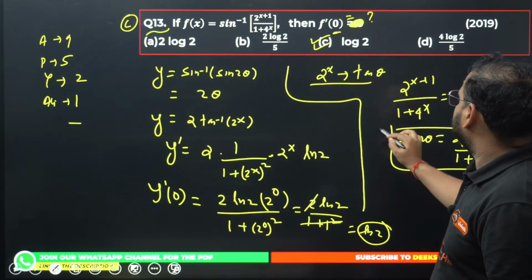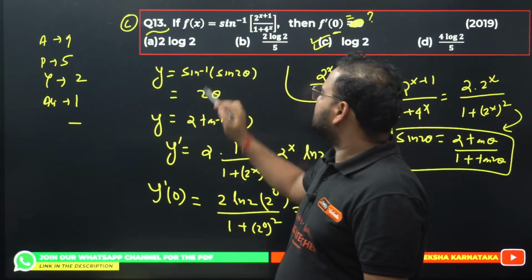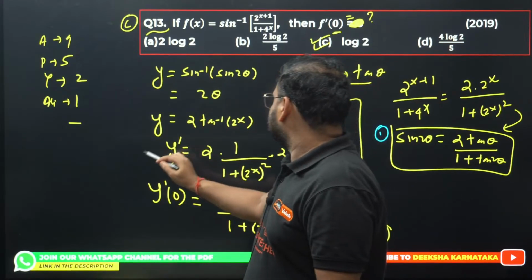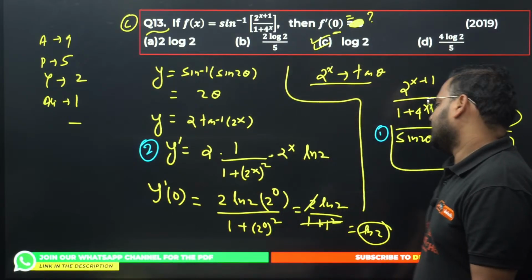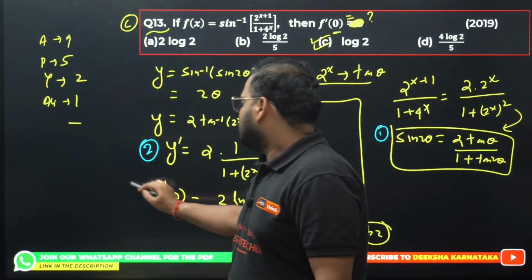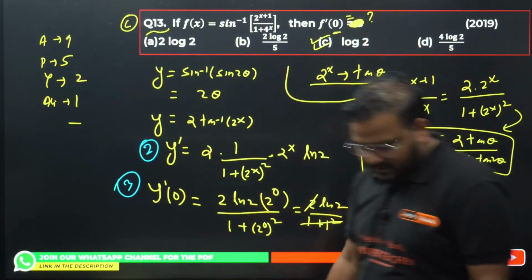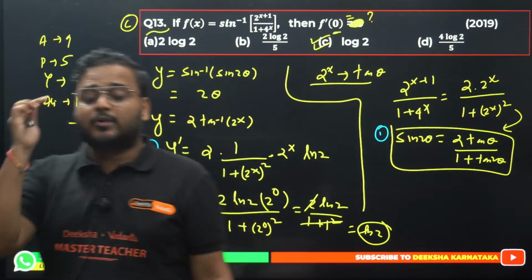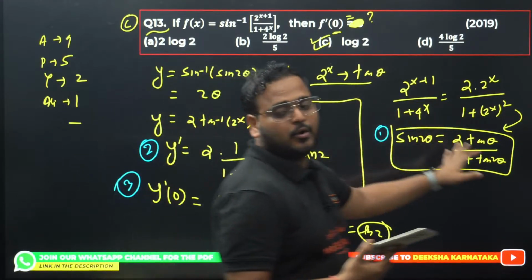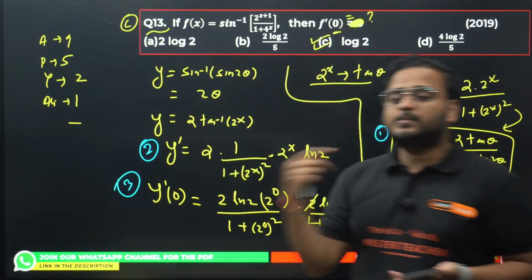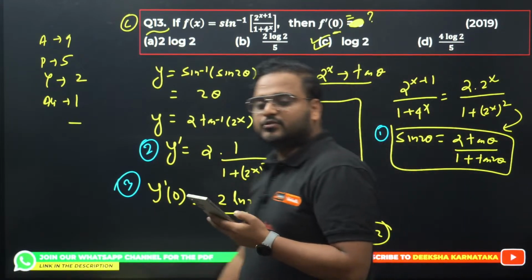So what is the most important step over here? This is step number 1. You got to know this step. Then you don't have to do this. This is very simple. This is my second step, which is important. Second step, y inverse, and this is also important. So this becomes a 3-step question then. Other than that, what you can see written on the screen is basically what is to be understood in the mind. You cannot write all these steps in the paper. You have to be faster. You have to skip some steps. So your question actually requires 3 steps. Step number 1, 2, 3, and that's good enough to solve the question in 1 minute.